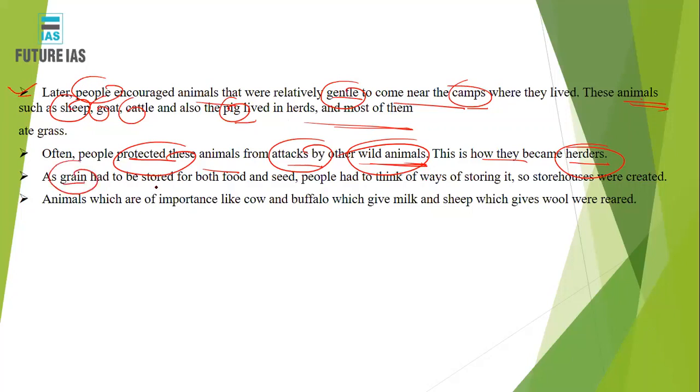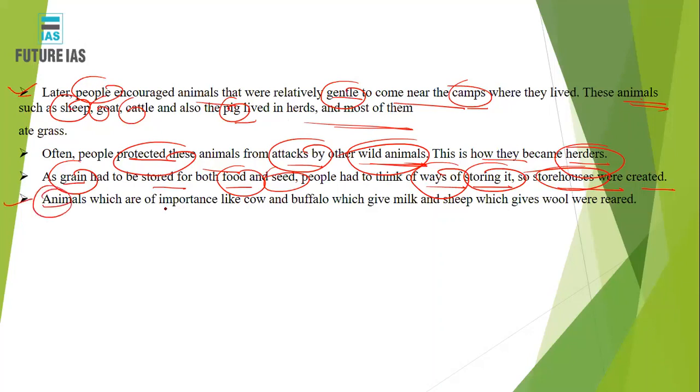As the grain had to be stored both for food and seed, the people had to think of ways of storing it. So the storehouse was created. Because as I told you, the people started living in village areas. They started domesticating animals, and domesticating grains and crops. So they started growing those crops in surplus amount. Now if they grow in surplus amount, where will they store them? So they started thinking that we can also have certain amount of pots.